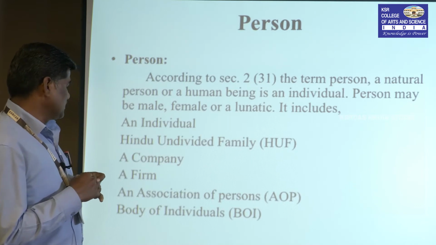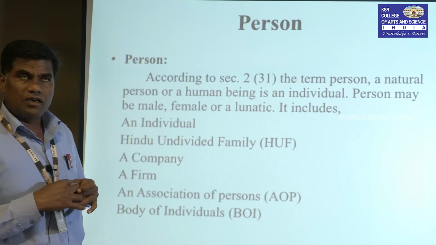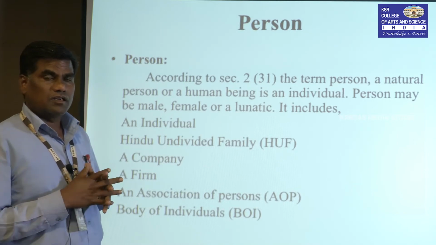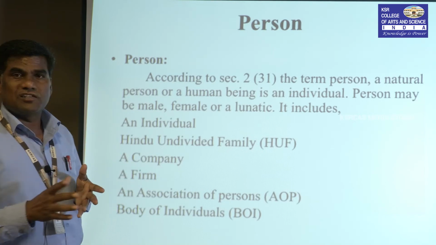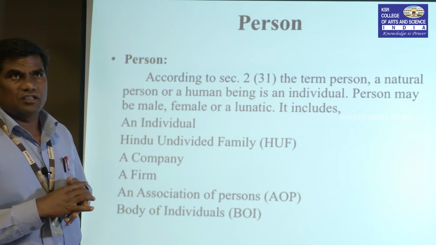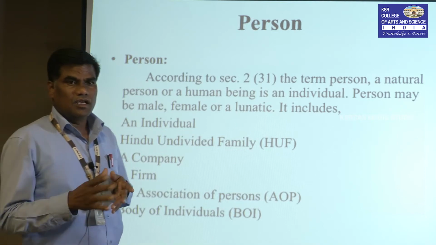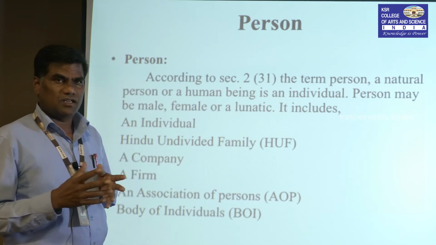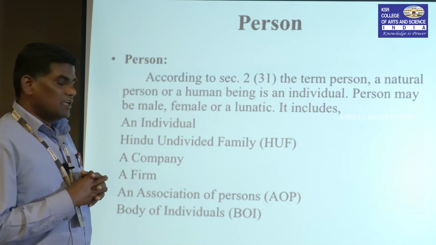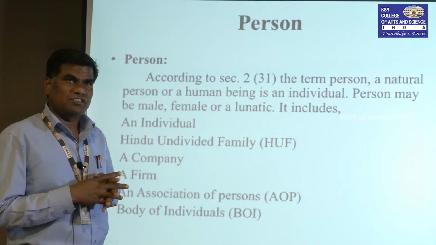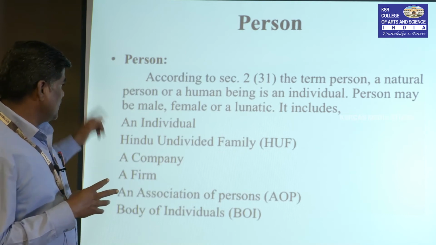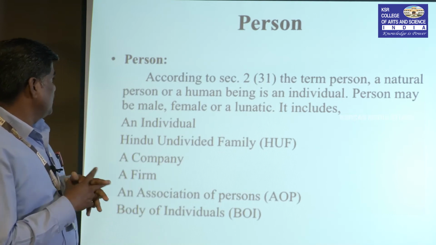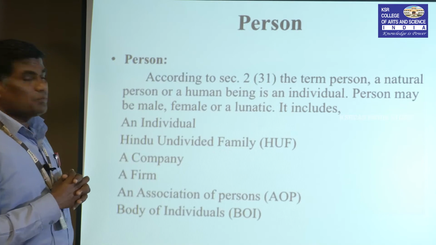And local authority and artificial juridical person, which covers universities and other autonomous bodies, are all called juridical persons. So these are collectively under person.